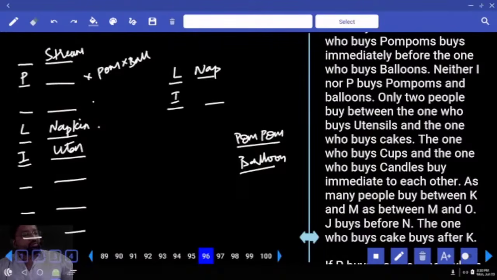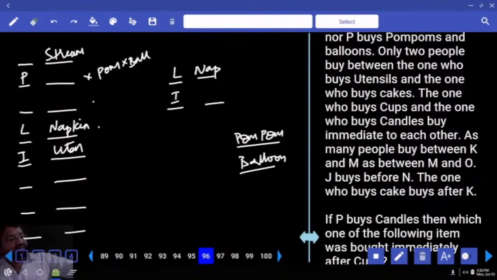Only 2 people bought between the one who buys utensils and the one who buys cakes. This is utensil. 1, 2. Can I go for cake here? Yes, it is a possibility. 1, 2. I can go for cake here. But you are not sure. Next please.